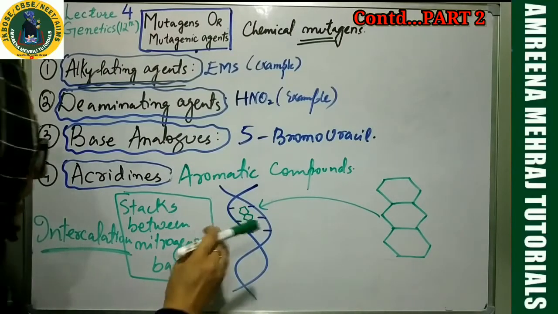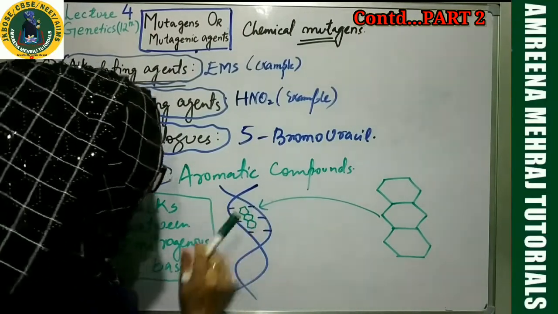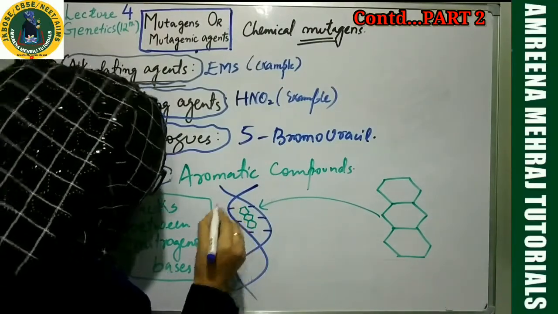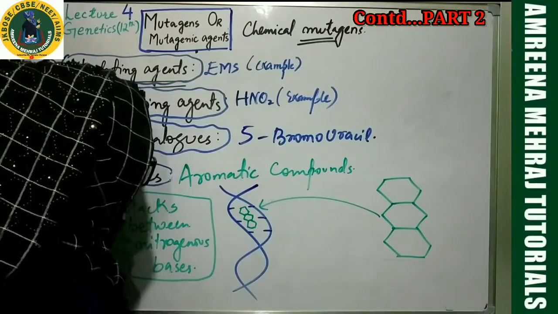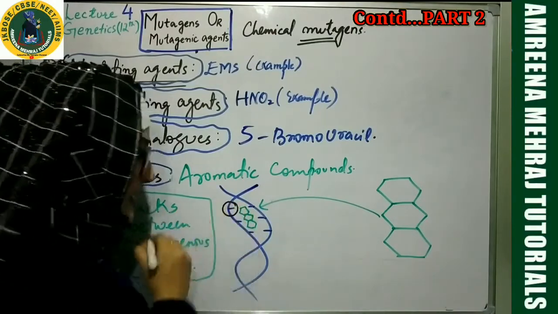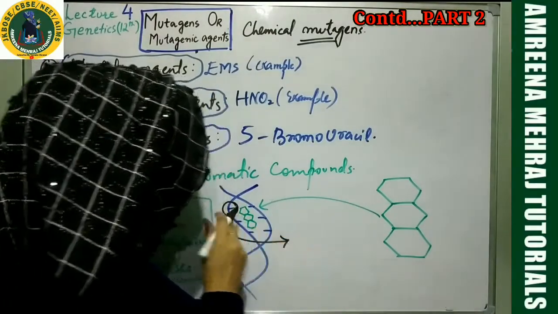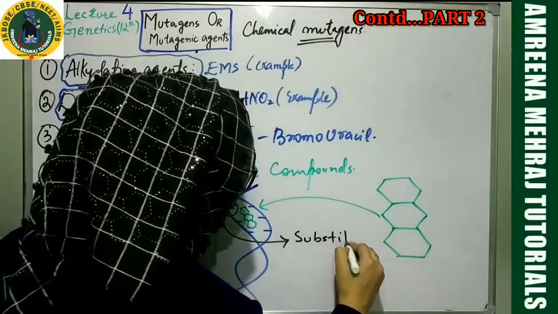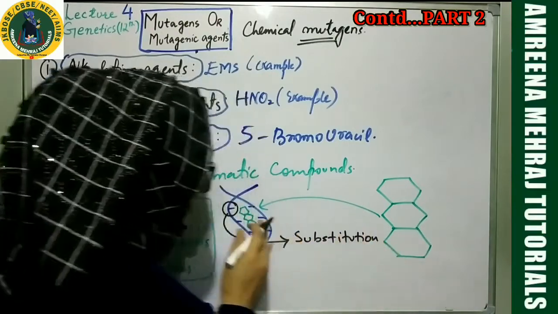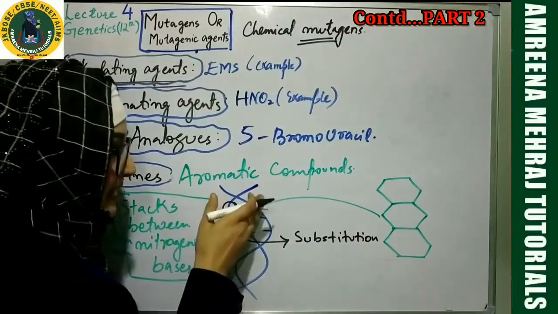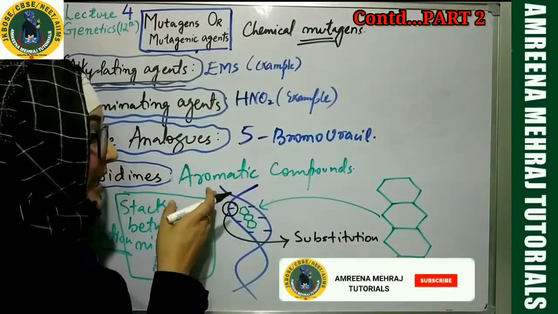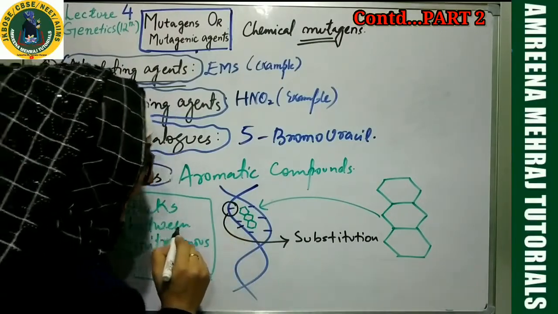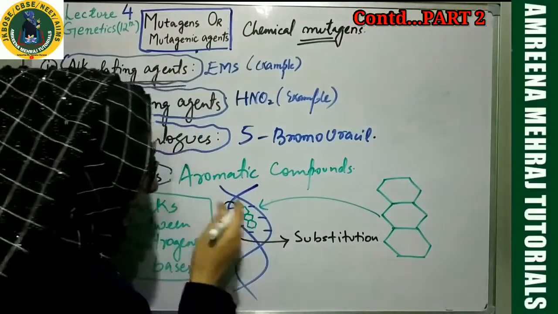Now think, if something has come between the strands of the DNA, can't you think that these bases now become susceptible to changes? Now there are more chances that this base will get substituted. It will undergo substitution type of mutation because it is now not forming hydrogen bonds with the other base, so it is prone to any sort of change. Maybe this phosphodiester bond will now break and you will have a new base added.